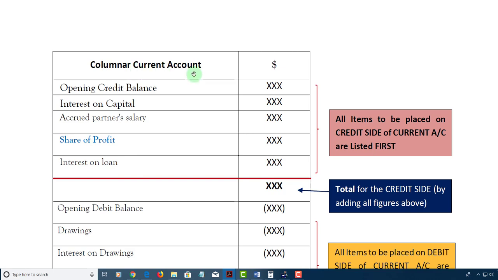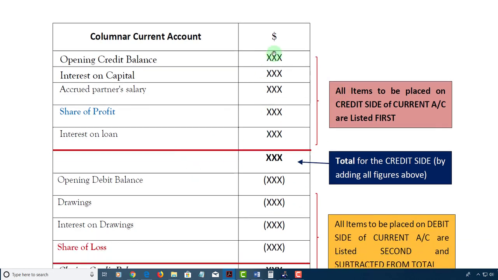Note that this is just for one partner. So if there are two partners, you'd have to do two columnar current accounts, or you add an additional column here where you can show the figures for that partner. Then you add these figures together and get a total.